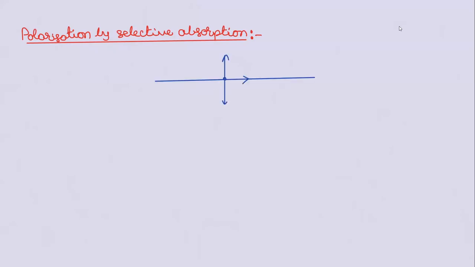polarization by selective absorption. Sir, what is this? There are some materials which will absorb selectively. Now, when you take light ray, it has both in plane, outer plane vibrations. Now, the material has special property. It will absorb more of this in plane and it will allow more outer plane, or vice versa.